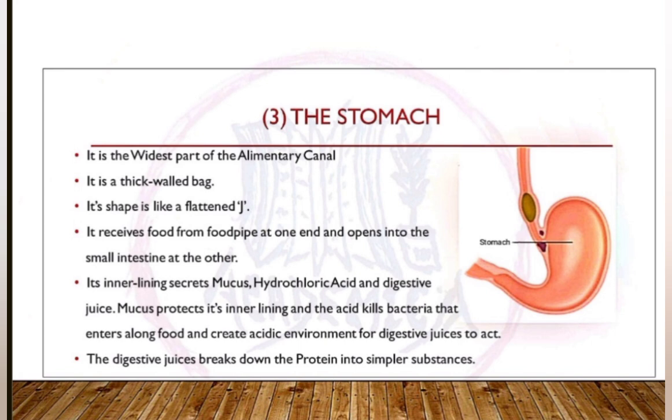The stomach is the widest part of the alimentary canal. It is a thick-walled bag in the shape of a J, a flattened J. It receives food from the food pipe at one end and opens into the small intestine. Its inner lining or surface secretes mucus, hydrochloric acid, and digestive juice.